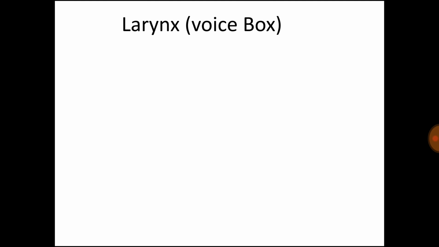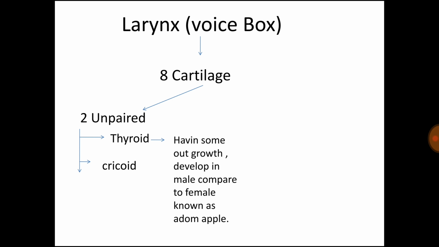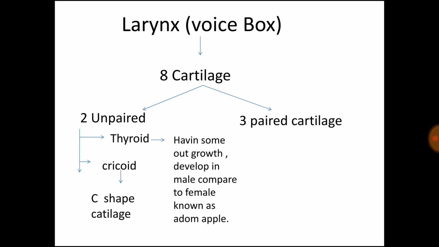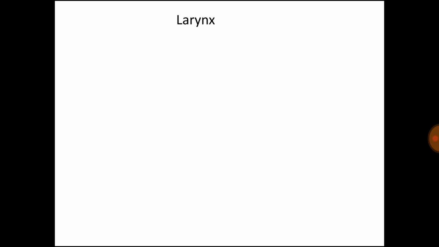Next, I'm talking about the larynx, also known as the voice box. It has 9 cartilages, of which 3 are unpaired: the thyroid, the epiglottis, and the cricoid. The thyroid has an outgrowth that develops more in males than in females, known as the Adam's apple. The cricoid is a ring-shaped cartilage, and 3 paired cartilages are present in the larynx: the arytenoid, the corniculate, also known as the cartilage of Santorini, and the cuneiform.